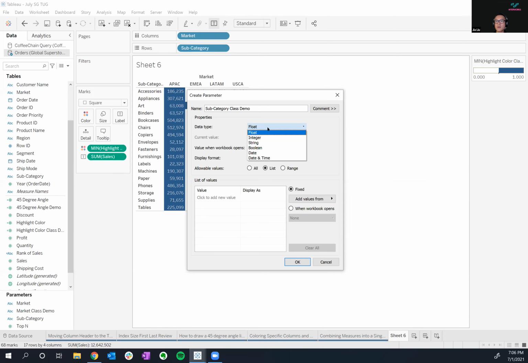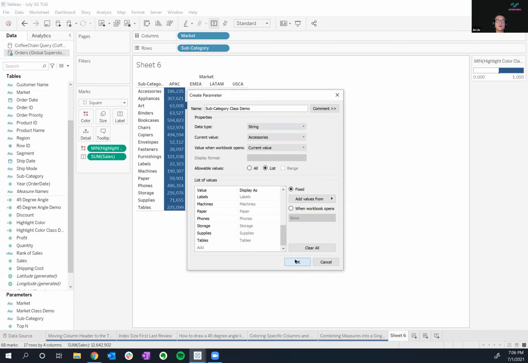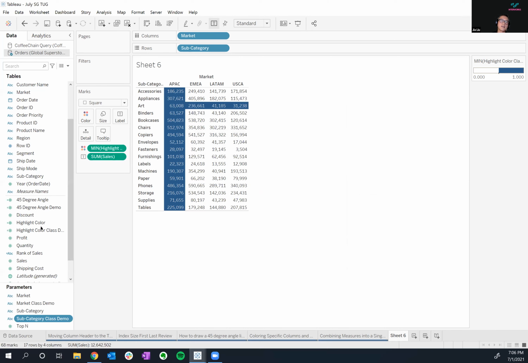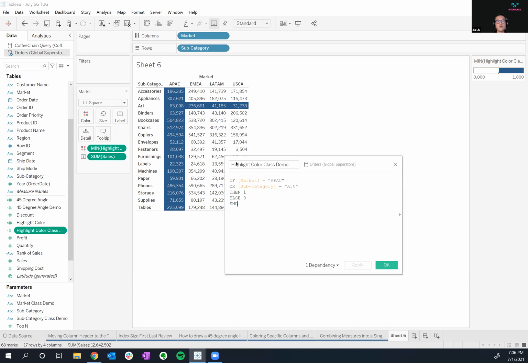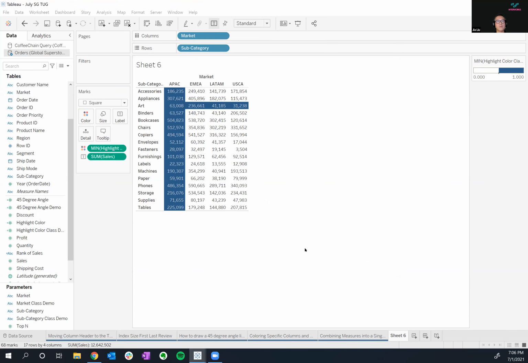Oh, it's a float, so I need to change this back into a string and then pull this from my subcategory, right? Click OK. And then lastly, go back into my calculation, which is called highlight class demo, and just replace these two fields, right? If it says APAC there, we'll take this class demo and move it. For art, replace that and bring in subcategory class demo, click OK.